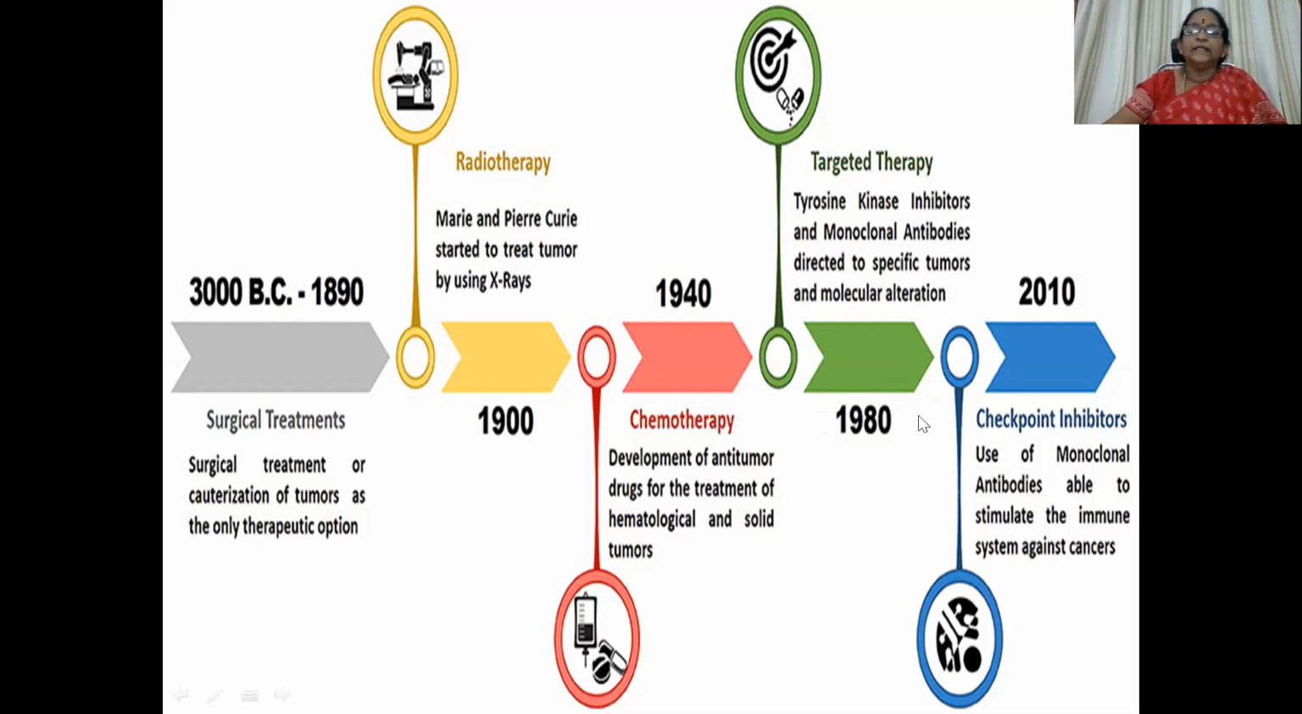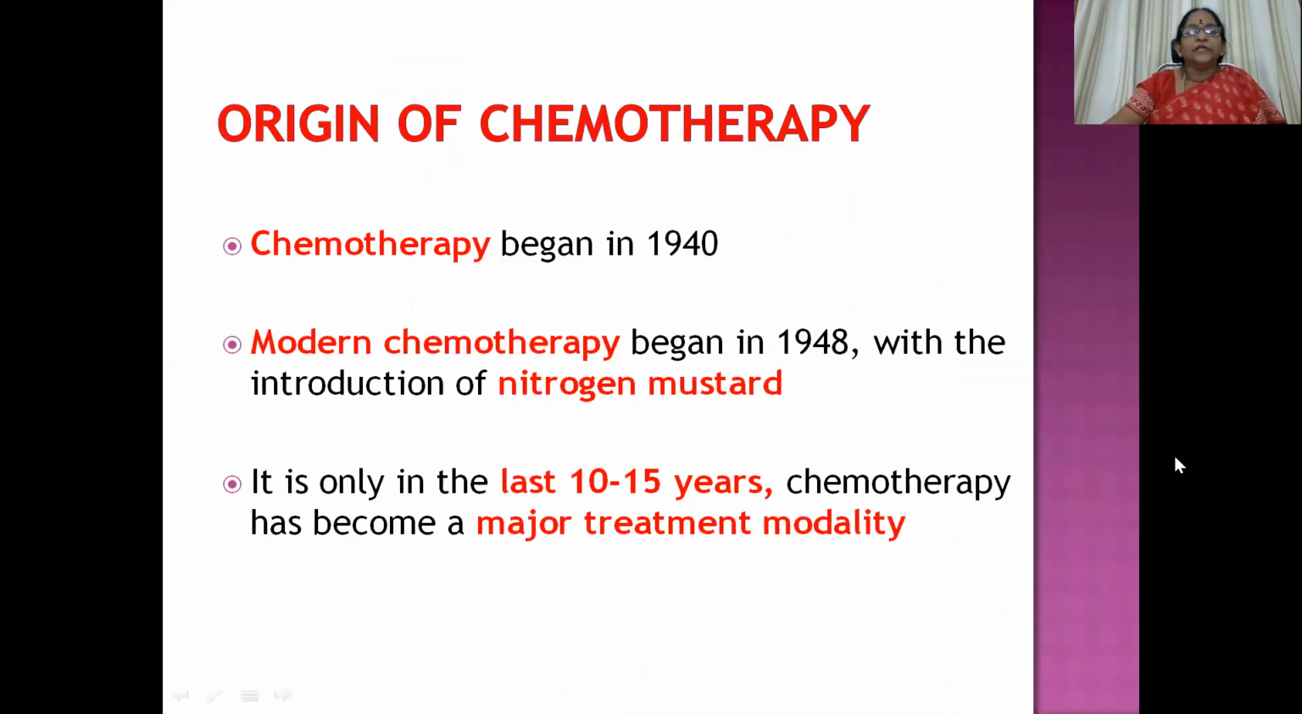We'll be discussing that when we discuss the alkylating agents in detail. Then in 1980, targeted therapy, that is tyrosine kinase inhibitors and monoclonal antibodies directed to specific tumors and molecular alterations. This we are also going to discuss while discussing the drugs in detail. Then in 2010, checkpoint inhibitors, that is the use of monoclonal antibodies able to stimulate the immune system against cancers. This also we'll discuss later. So chemotherapy began in 1940 and nitrogen mustard was introduced in 1948, where modern chemotherapy started. And it is only in the last 10 to 15 years that chemotherapy has become the major modality of treatment for cancer management.